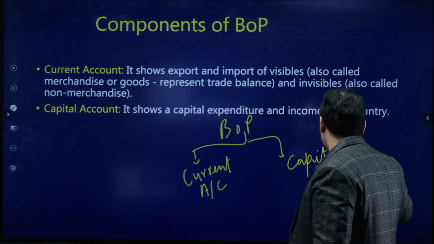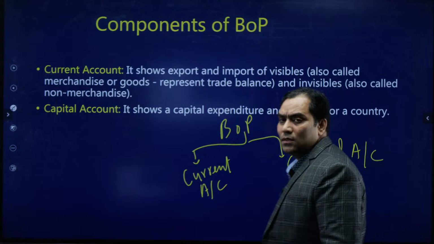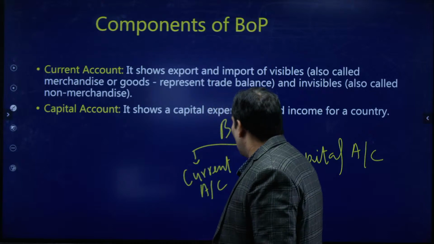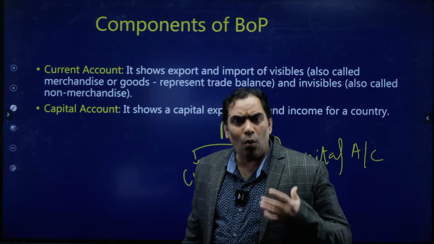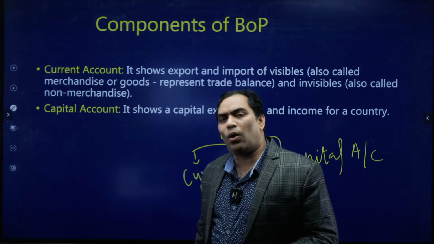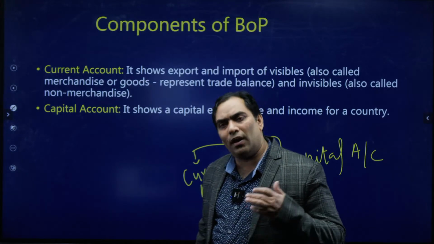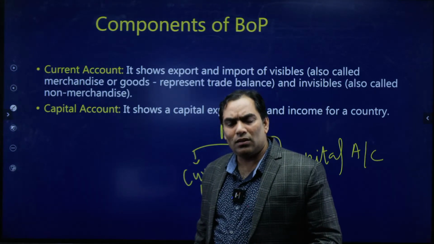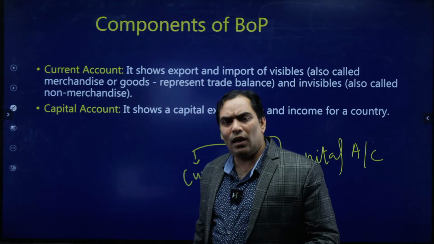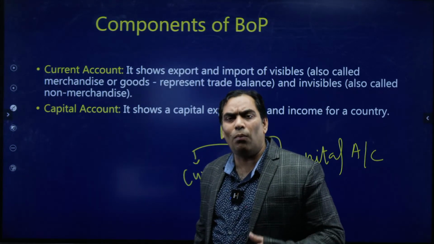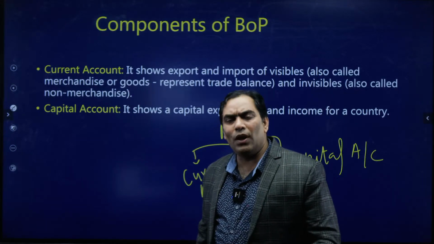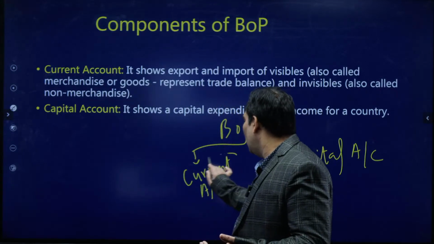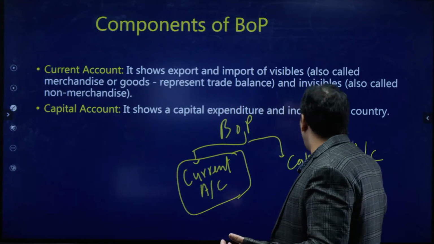My dears, please listen to me carefully. What I said: since BOP is a systematic record of the economic interaction of one country with the rest of the world, and since it is a systematic record, it is going to be maintained in the form of accounts. So BOP can be maintained under two accounts. One is known as current account, the other is known as capital account.